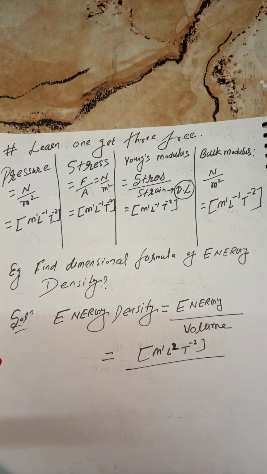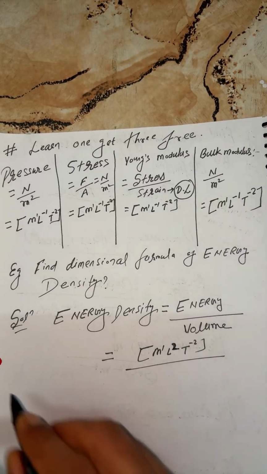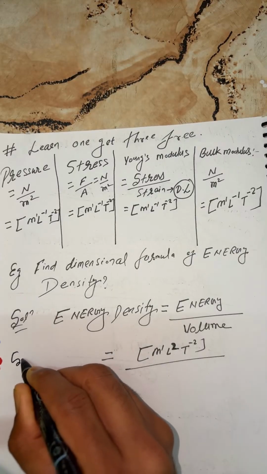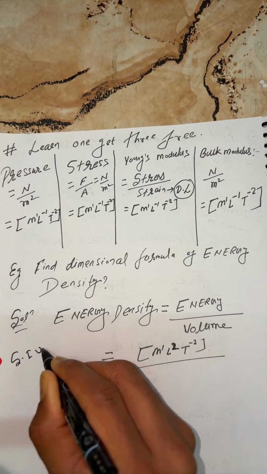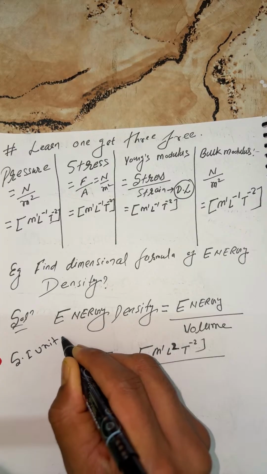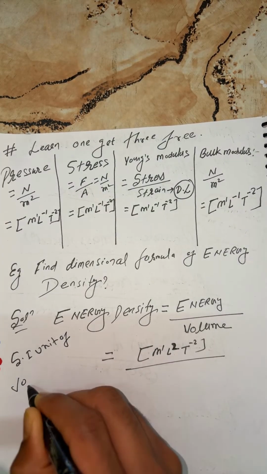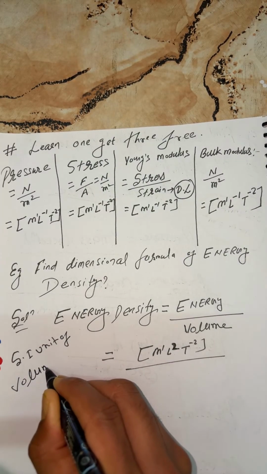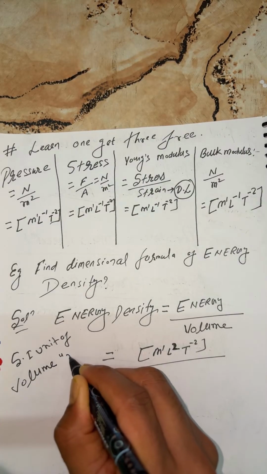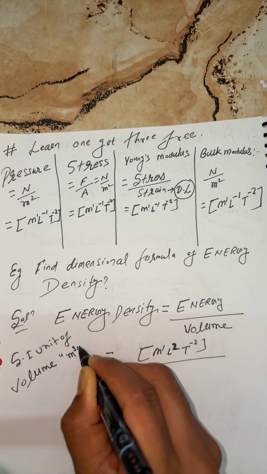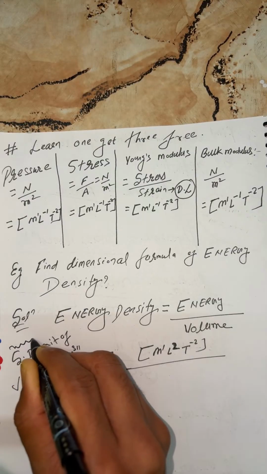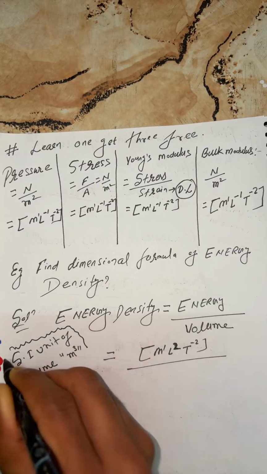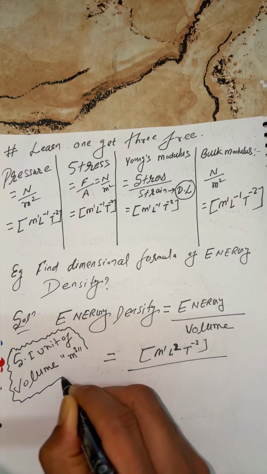And volume, I forgot to tell you: the SI unit of volume is meter cube.